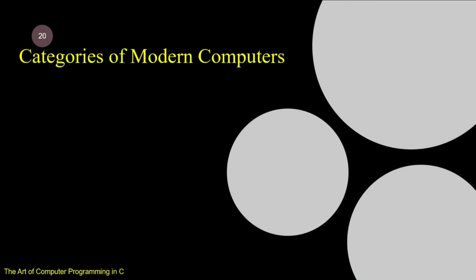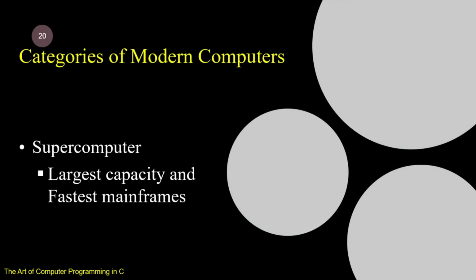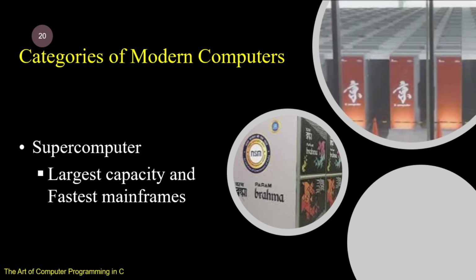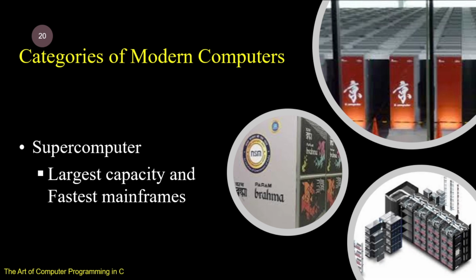Among the categories of modern computers, today's computers are characterized by the largest capacity and fastest mainframes, known as supercomputers. From India it is Param Brahma. From Japan, a supercomputer. Cray supercomputer from the US. So we are in the 5th, 6th generation of computing, with supercomputing power and very high computing power right in your hand when you are holding your cell phone.